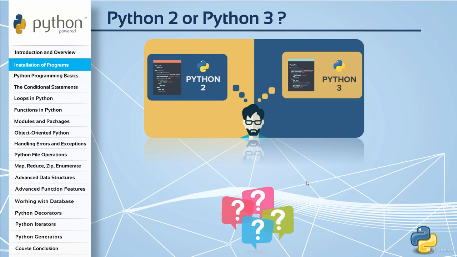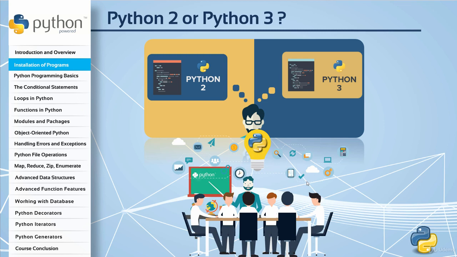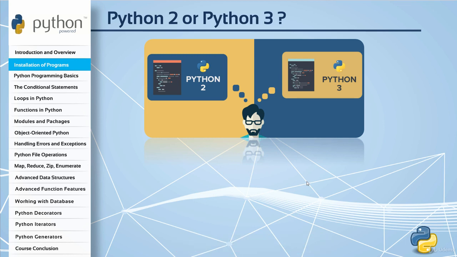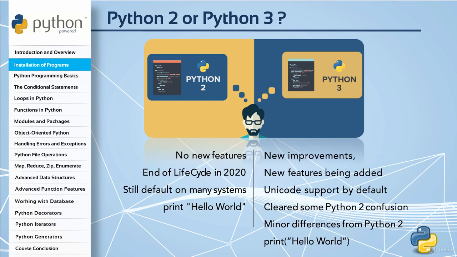So why should you learn Python 3? Actually, according to the Python core developer team, Python 3.x is the present and the future of the language. In this course, you are going to learn the latest version of Python 3.x. It brings a lot of improvements, new features, and some new tips and tricks. Since the official end-of-life date for the Python 2 series is 2020, you will be able to get support from the community for just a short time. After that, you'll have to find other ways to get support for this series,